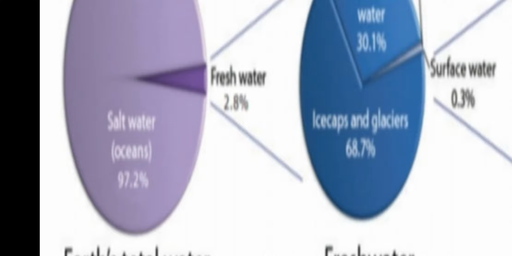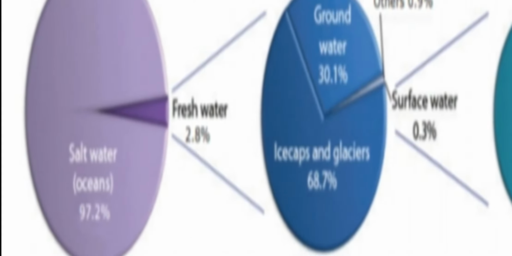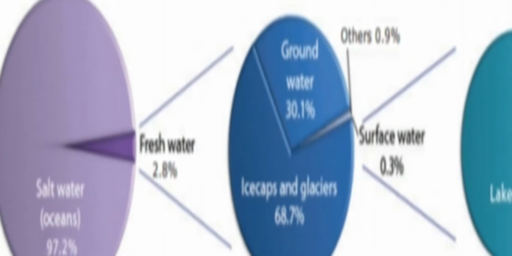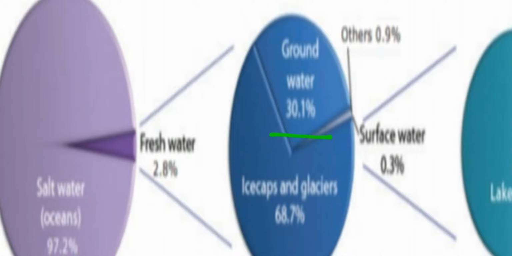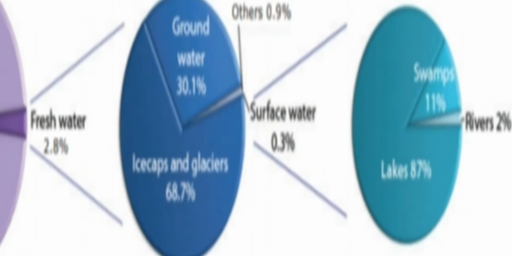And fresh water is 2.8%, as we saw in the paragraph. Groundwater is 30.1%, and ice caps and glaciers 68.7%. From this, others 0.9%, surface water is 0.3%.